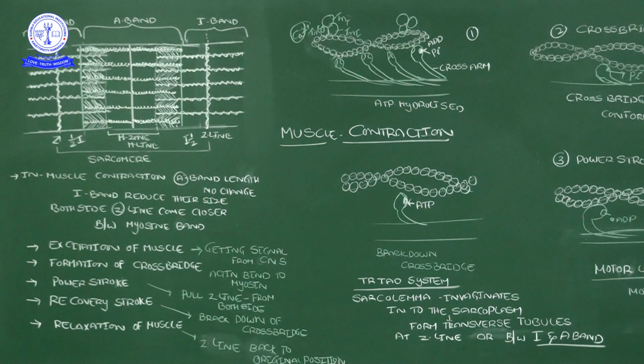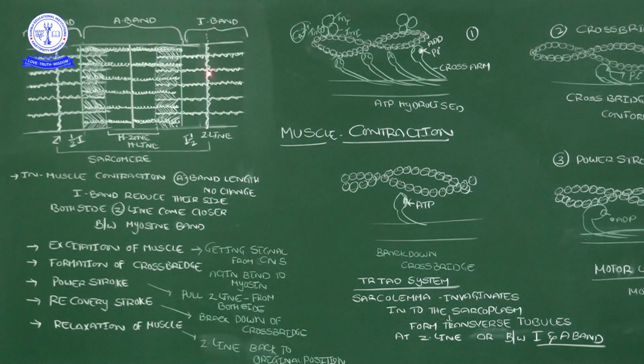Now what I said: the structure in between two Z lines we call a sarcomere. From one Z line to another Z line, it contains two half light bands on either side and a full dark band, correct? Look carefully at the diagram: here this is an I band, this is a Z line, and then from this to this place is the A band, and alternately again this one is an I band.